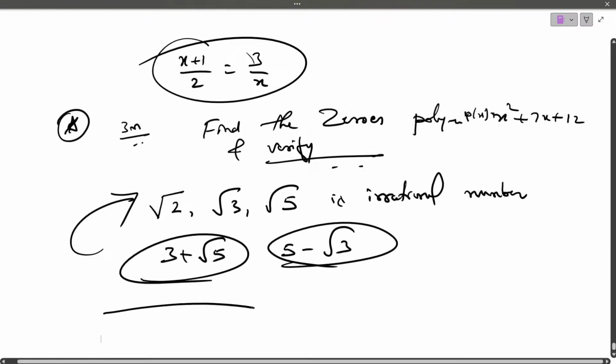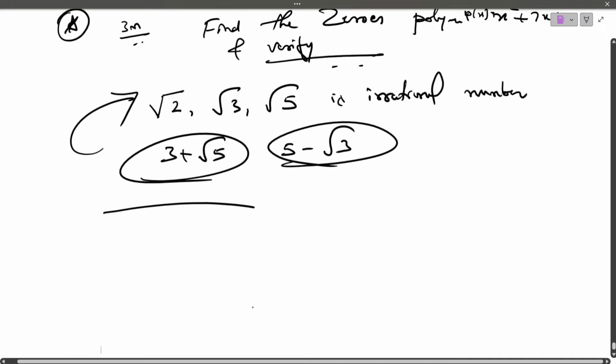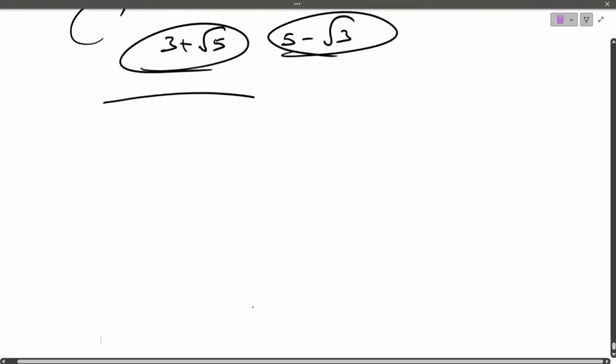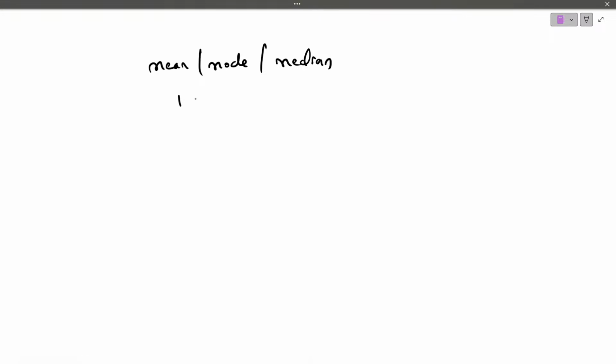Now, statistics, you know very well. I don't want to elaborate on the things. Mean, mode, median. All the 3 methods you learn and go. One theorem you learn and go.